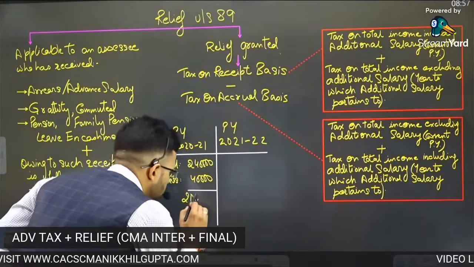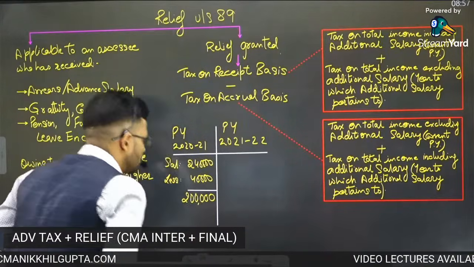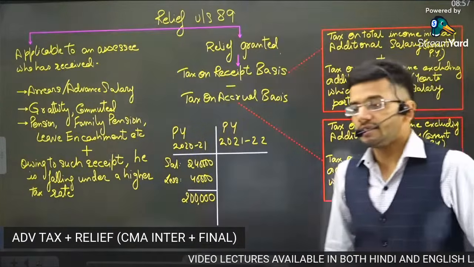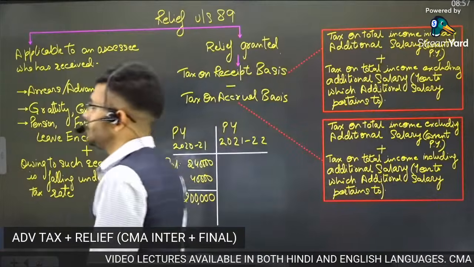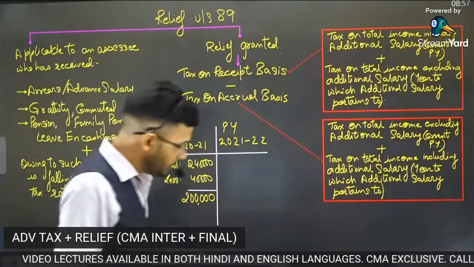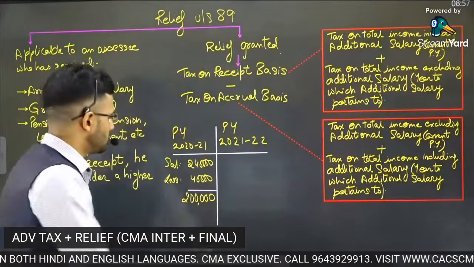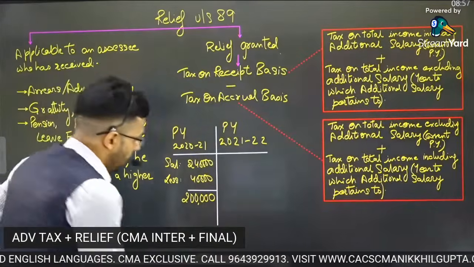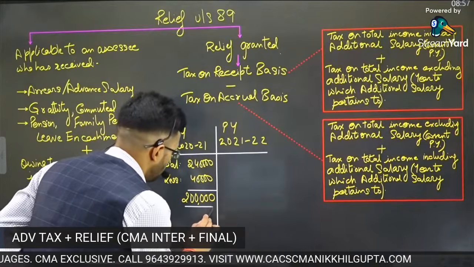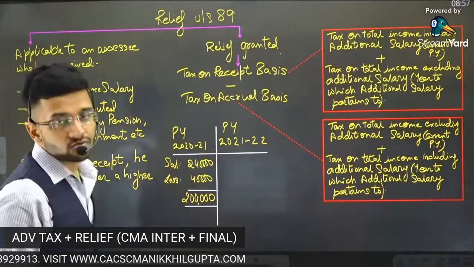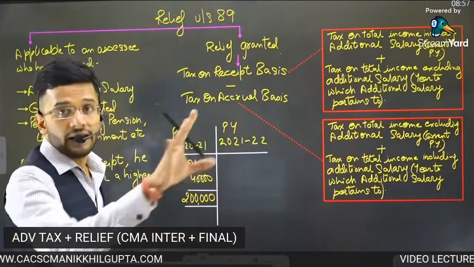Once those disputes are resolved, then we will disburse your salary. The employer of Mr. X said, I am not disbursing your entire salary to you immediately. 40,000 I am withholding back. Why am I withholding back? Because there are some disputes with respect to this salary. And once these disputes are resolved, then we will release your salary of 40,000. 40,000 was withheld by the employer.